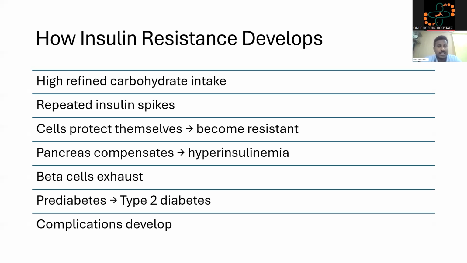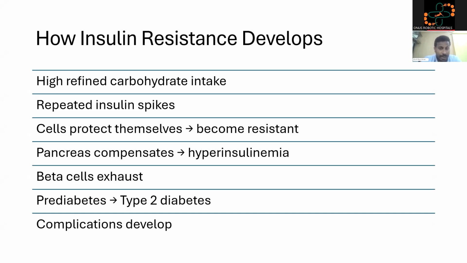How does insulin resistance develop? Highly refined carbohydrate intake, recurrent refined carbohydrate intake, causes blood sugar spikes. Whenever there is a blood sugar spike, the insulin is forced to spike to control the sugar. Therefore, repeated insulin spikes.